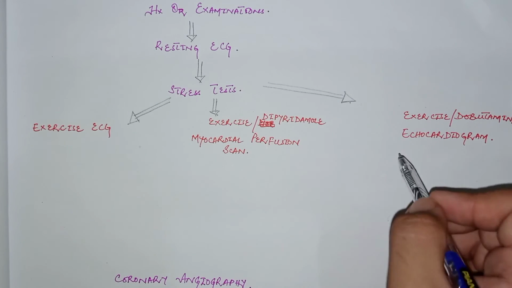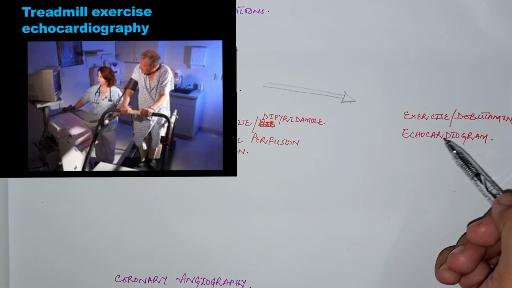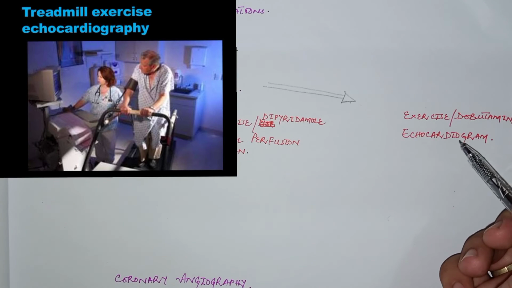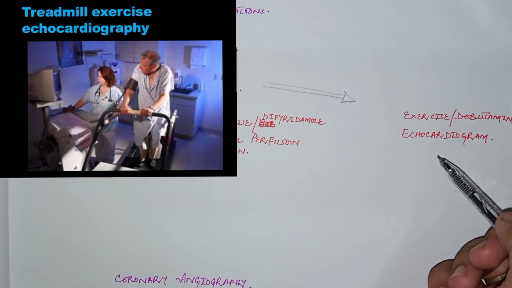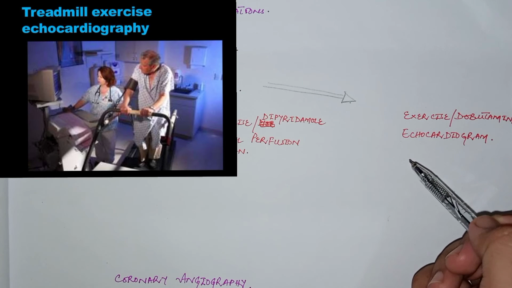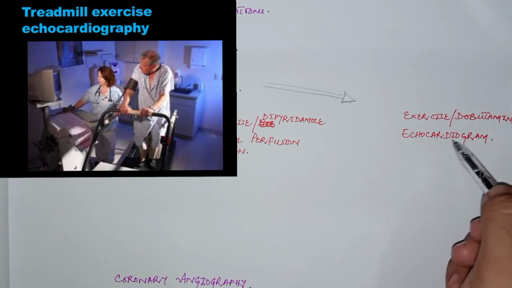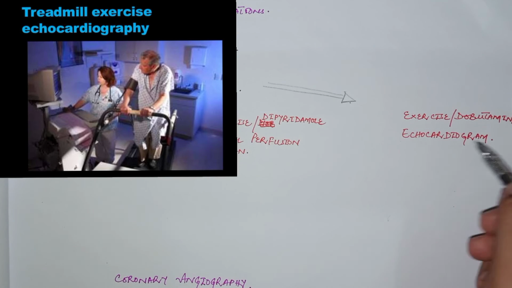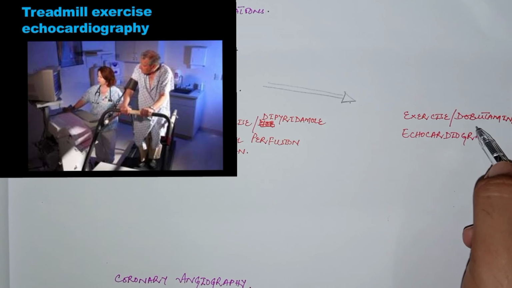The next test is the exercise or dobutamine echocardiogram. The test is performed before and immediately after the exercise. The exercise-induced ischemia is evidenced by wall motion abnormalities, that is akinesis or hypokinesis, meaning decreased motion of that part of the myocardium which is non-viable. It is checked by this echocardiogram and it is more sensitive than the other stress tests. In place of exercise, if the patient cannot tolerate the exercise, dobutamine can be used.